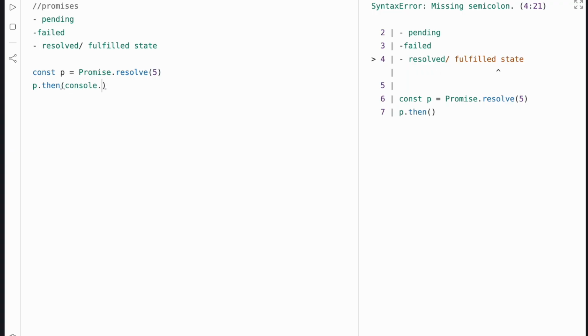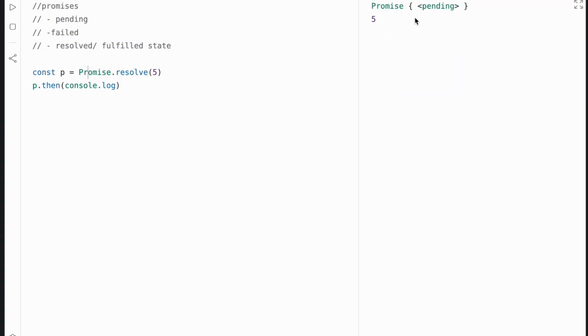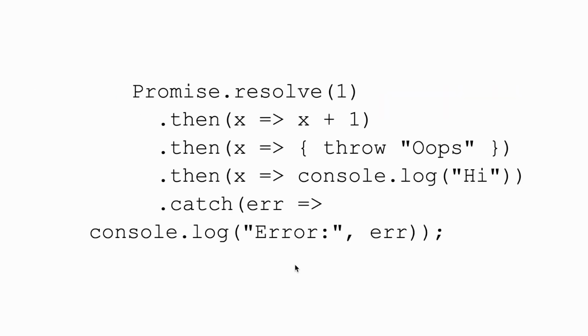What this can look like in code, you can have P equal to, let's say a resolved one, so Promise.resolve, let's return 5 when it's resolved, so that you can have P.then console.log. Now let's try this out. Now we have a promise that returns 5. This is a different problem from the one I showed earlier.